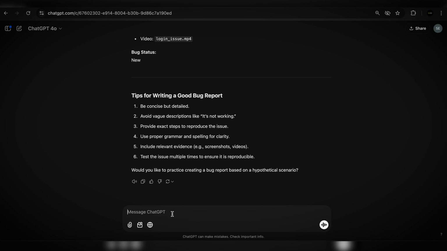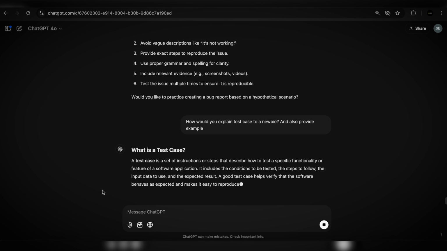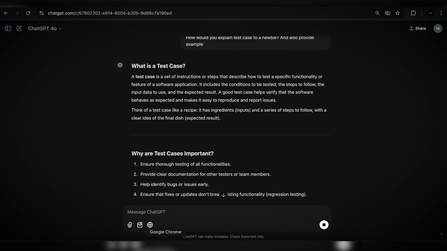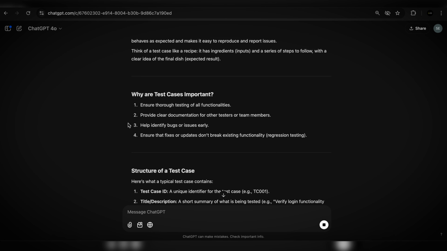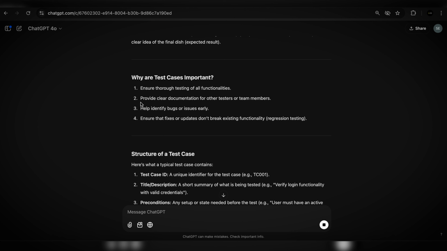Now, let me ask one more question before we move forward to test automation. How would you explain a test case to a newbie and also provide an example? A test case is a set of instructions or steps to describe how to test certain functionality of the website. For example, whenever you are joining a new company, you will need to go through all of the instructions on how to test the application, so you could learn it. So each of them specifies how to test a certain thing of the functionality.